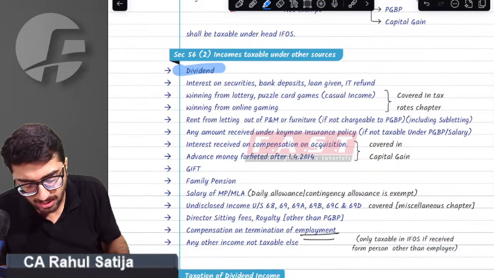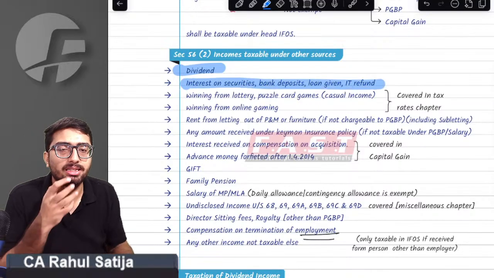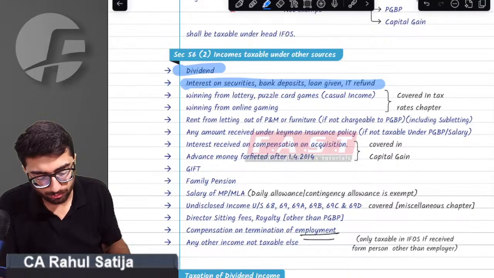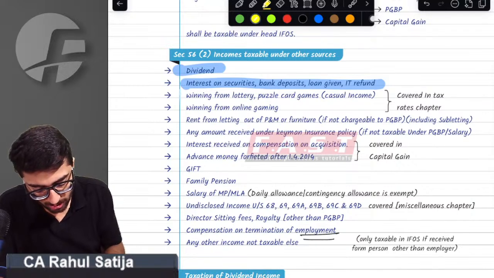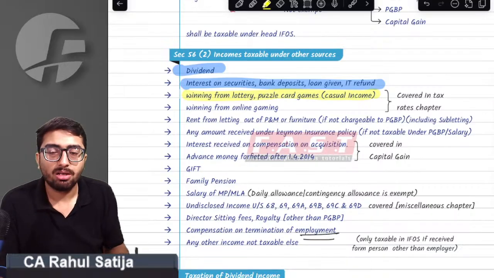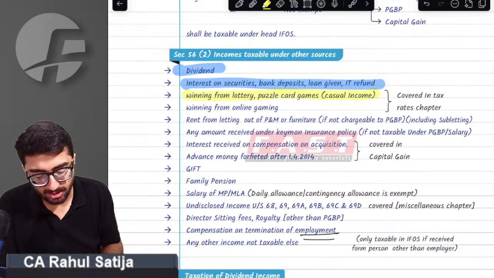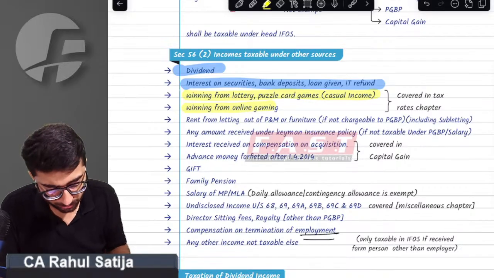Sir, I am marking it in blue. Interest on securities, banks, sir, we have to discuss in the latter part. I am highlighting it in blue. Winnings from lottery, card games, puzzles, this is to be discussed in another chapter. Income from online gaming is to be discussed in another chapter.